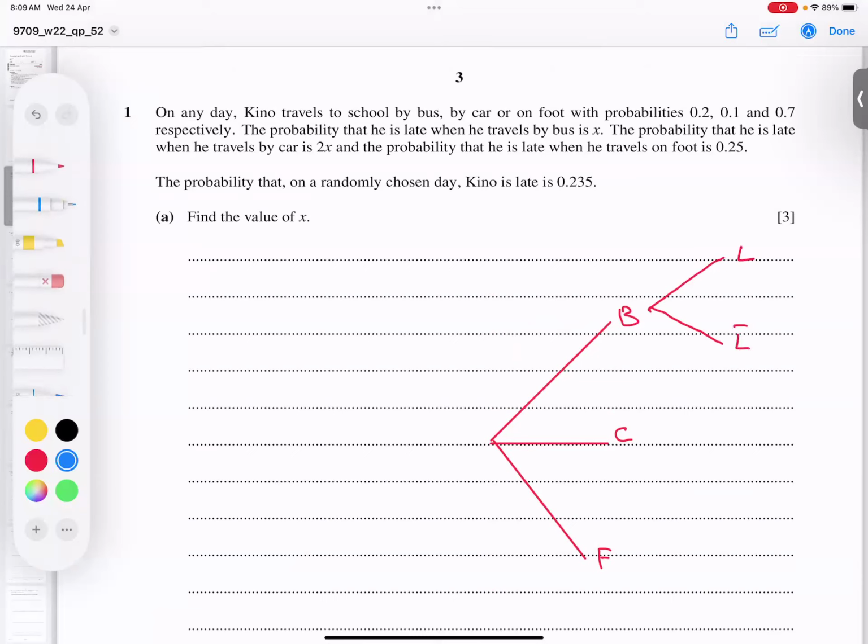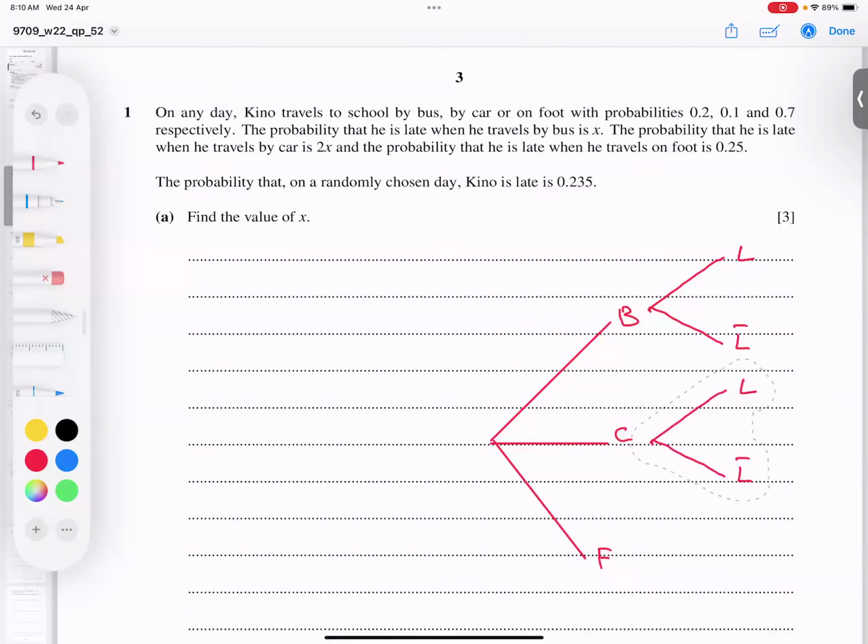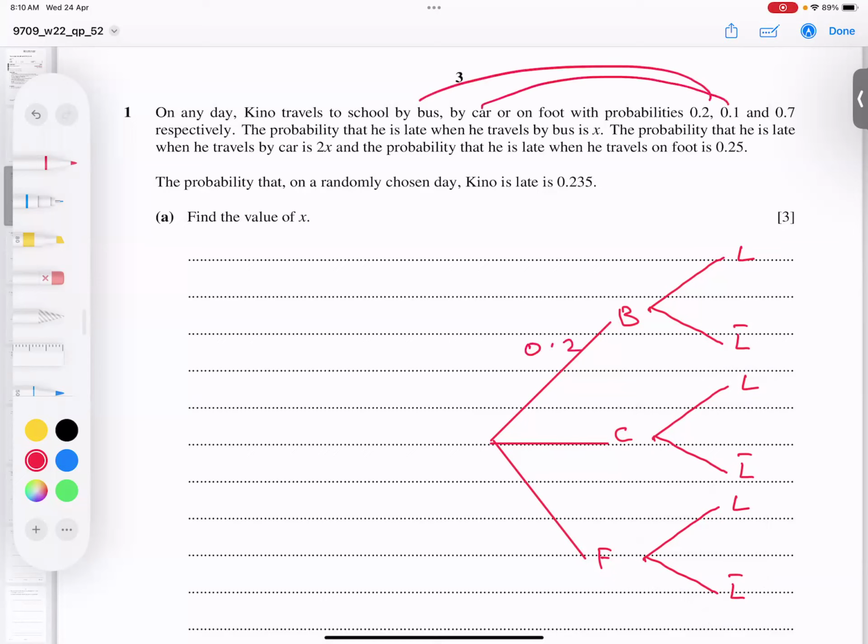So we make late and not late here, and here as well. The probability by bus is 0.2, car is 0.1, and on foot 0.7.